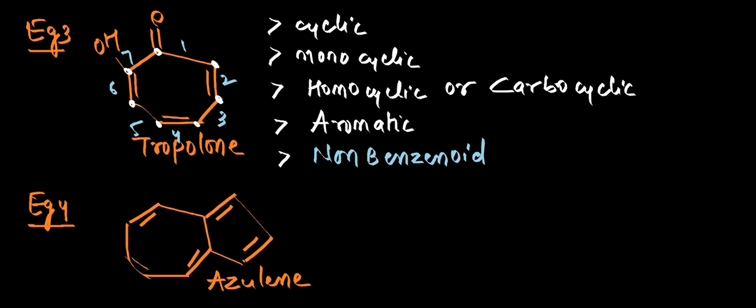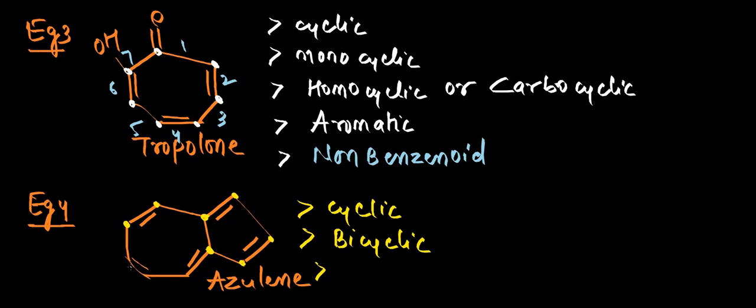Now let us see the other example, example 4, which is azulene. You can see this is also cyclic, and how many rings are present? Two rings are present. So this is a bicyclic compound, and all the connecting atoms in the rings are what? They are nothing but carbon atoms. So this is also a homocyclic compound. Also you can call it carbocyclic.